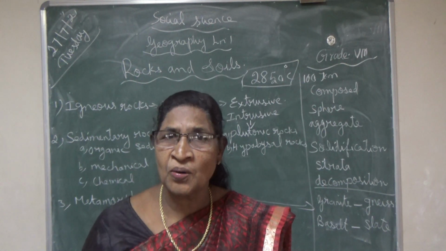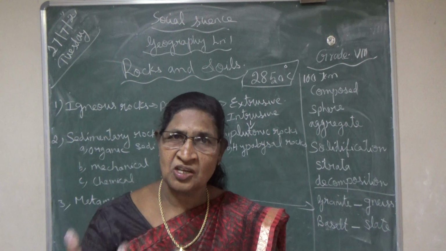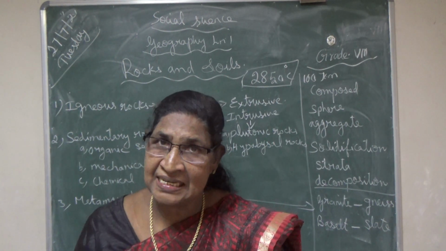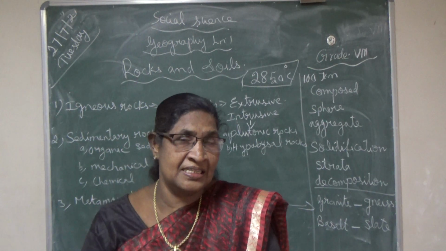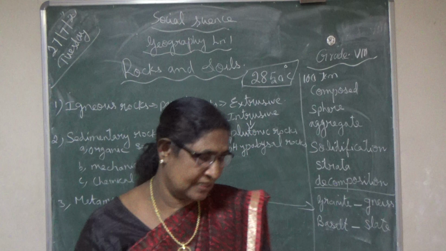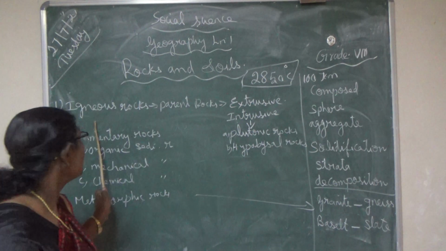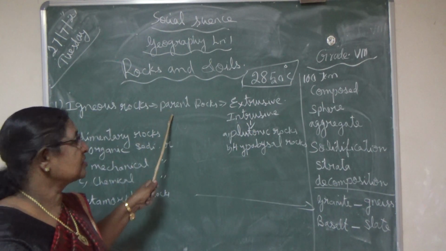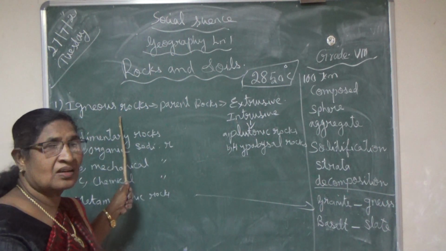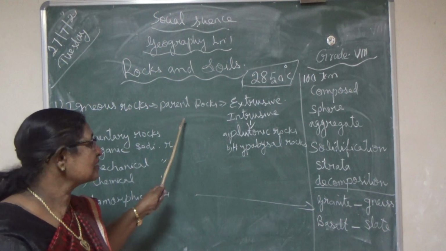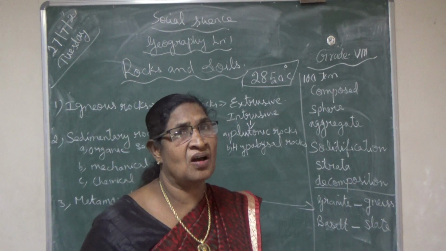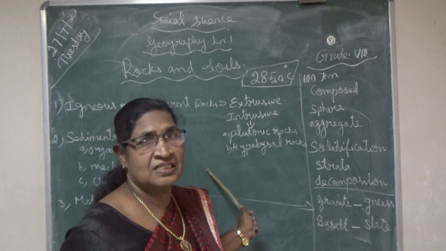When it becomes cool, it becomes solid. So we can find the igneous rocks near the regions of the volcanoes. These igneous rocks are called parent rocks or primary rocks, because all other rocks are formed from these rocks only.